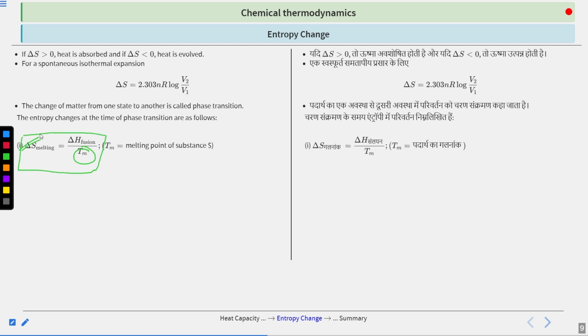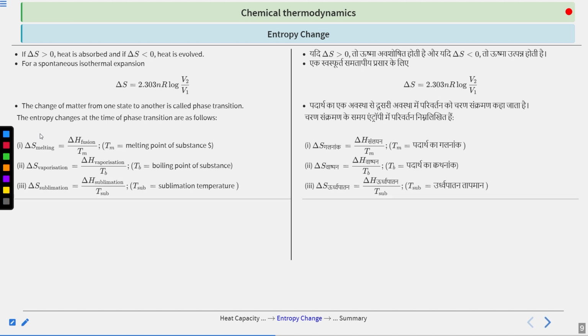Next is, suppose you are doing vaporization, then the heat required for that vaporization, or the enthalpy change during that vaporization, is called delta H vaporization, and therefore your formula becomes delta S equals delta H vaporization by Tb. So this is all for your phase transition. And the last one is sublimation, if you are converting your solid directly into gas.